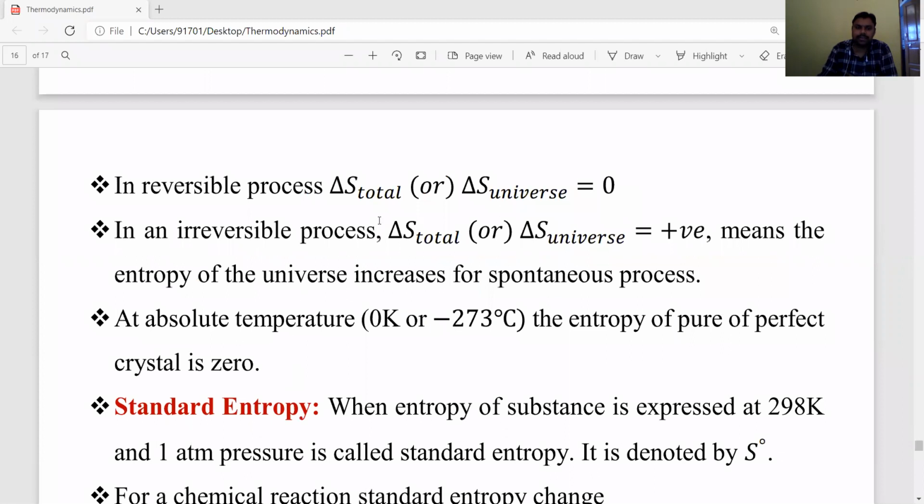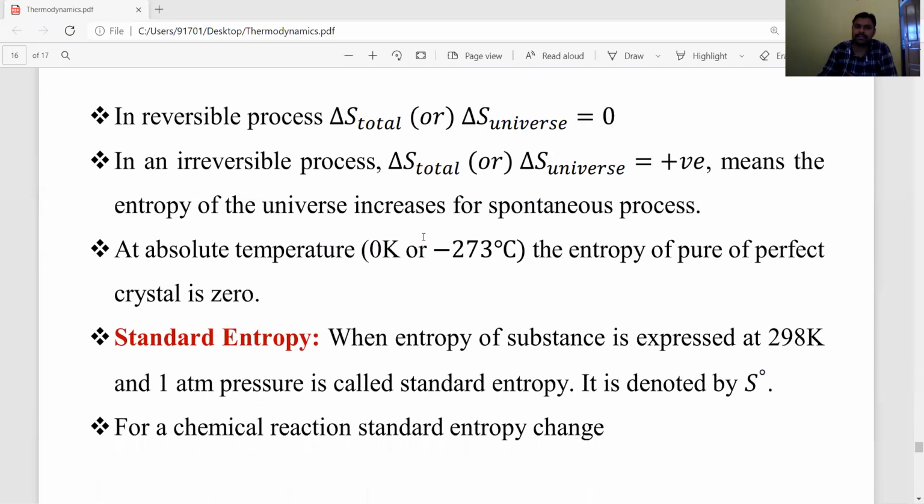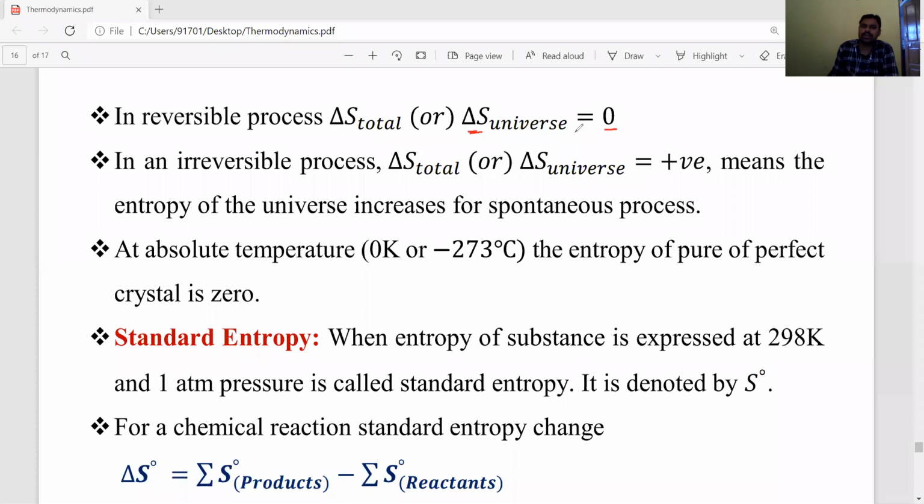Next, those points only I said. For a reversible process, the total entropy change, or entropy of the universe, is equal to 0. But in an irreversible process, the total entropy change in the universe is always positive, meaning the entropy of the universe increases for a spontaneous process. Now at absolute temperature, meaning 0 kelvins or minus 273 degrees Celsius, the entropy of a pure perfect crystal is 0.